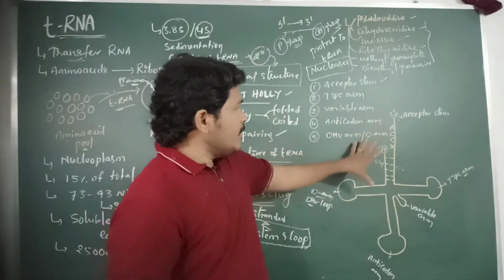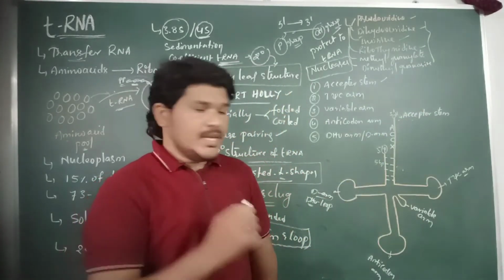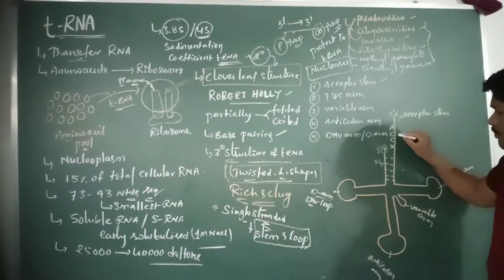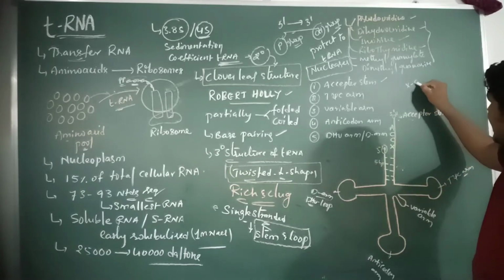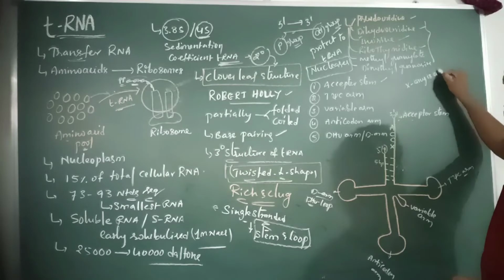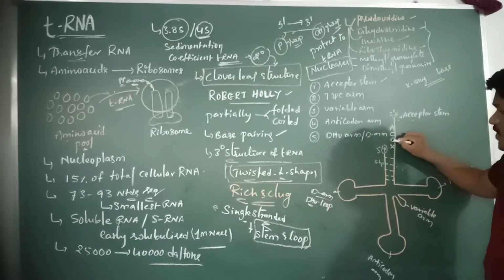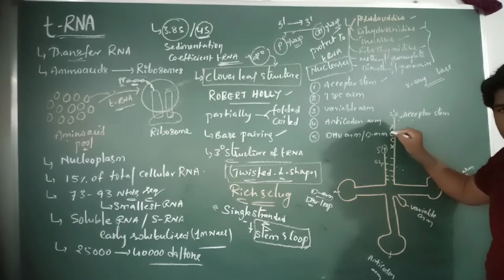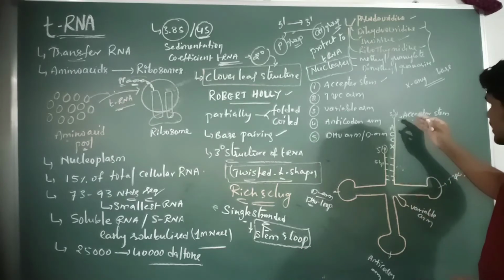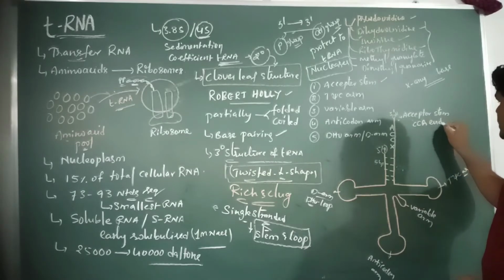The 3 prime end of the tRNA is also known as the acceptor stem. At the 3 prime end, the 4 unpaired nucleotide sequences are present. They are XCCA, where X is any base, and then CCA, cytosine, cytosine and adenine. These are the unpaired nucleotide sequences. Thus the 3' end acceptor stem is also known as the CCA end.